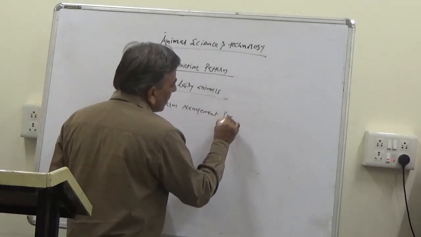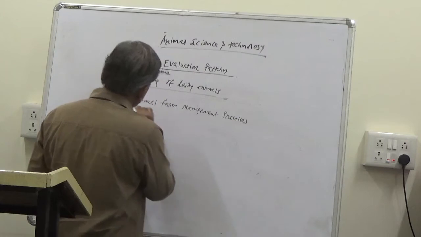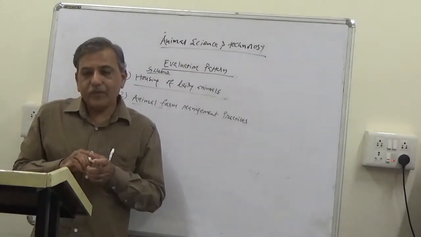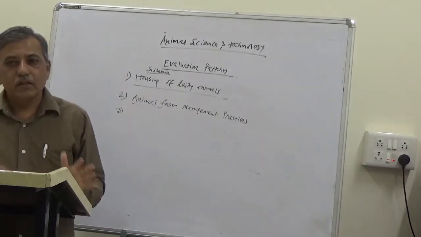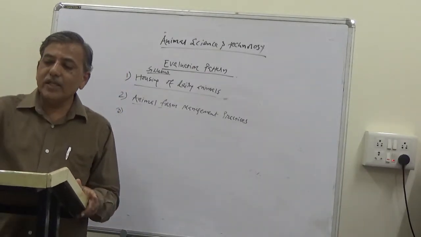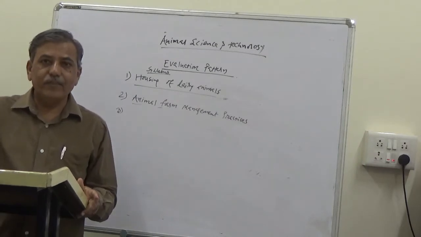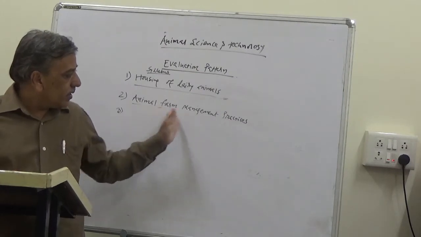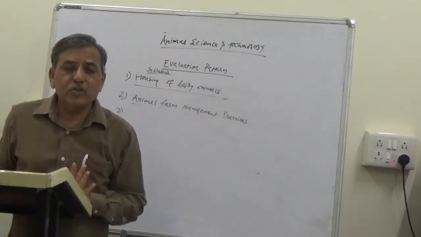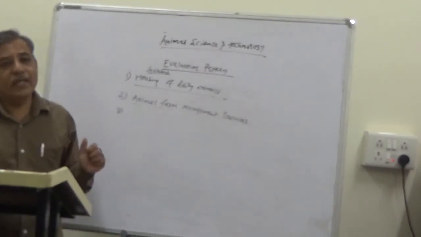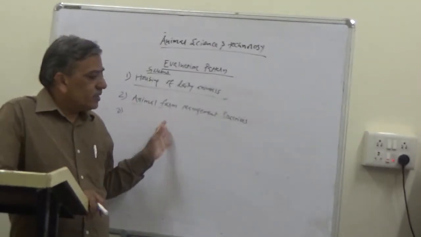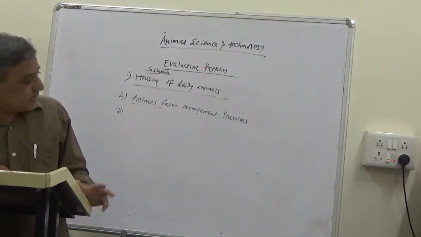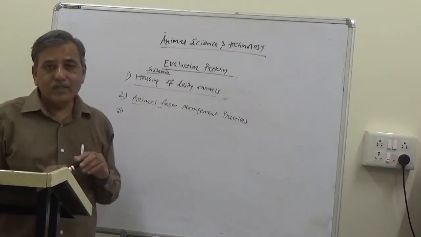Animal farm management practices. On any type of animal farm, the day-to-day activities, the routine activities, are to be carried out because live animals are there and it is carried out as a business. So there is a system of working, and in that system there are routine practices. Routine means on a day-to-day basis there are practices which are to be carried out at the farm.